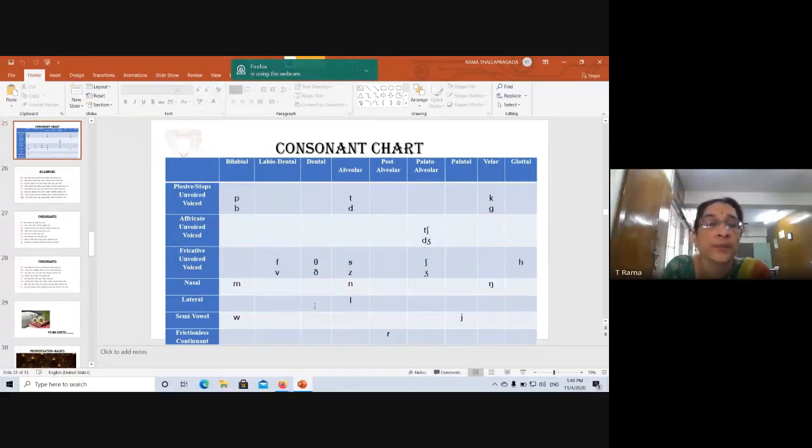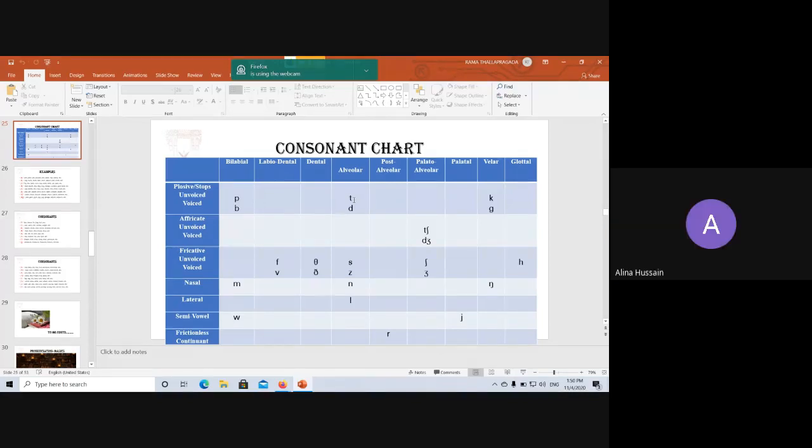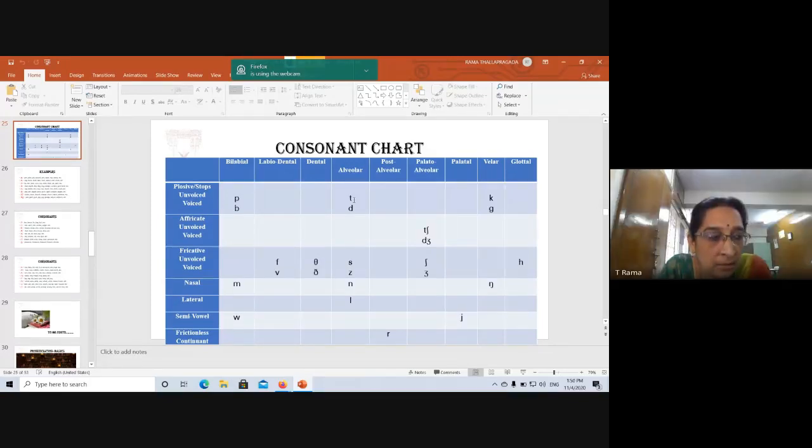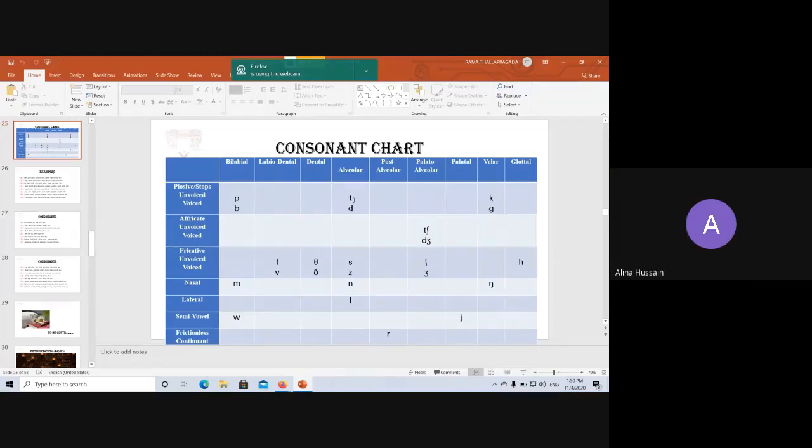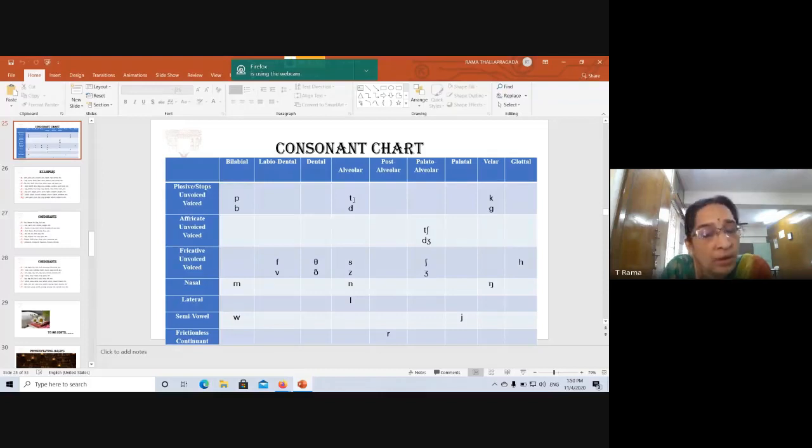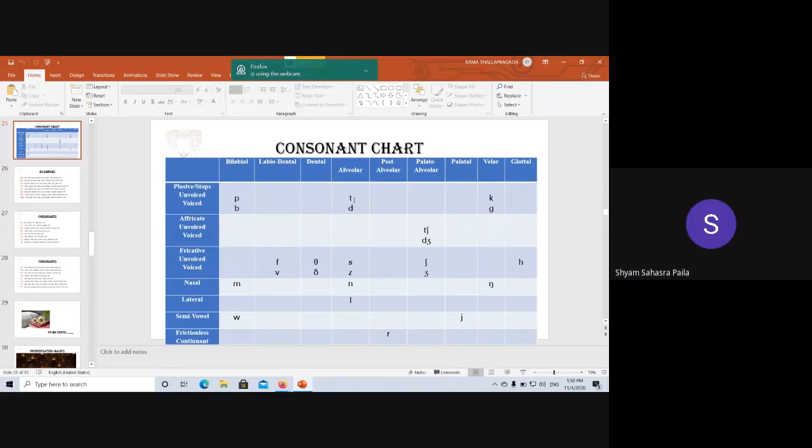For t: tin, stab, tub, but. Is it spelled P-U-T? B-U-T, but. Okay, fine, yes, but. Okay. For the,